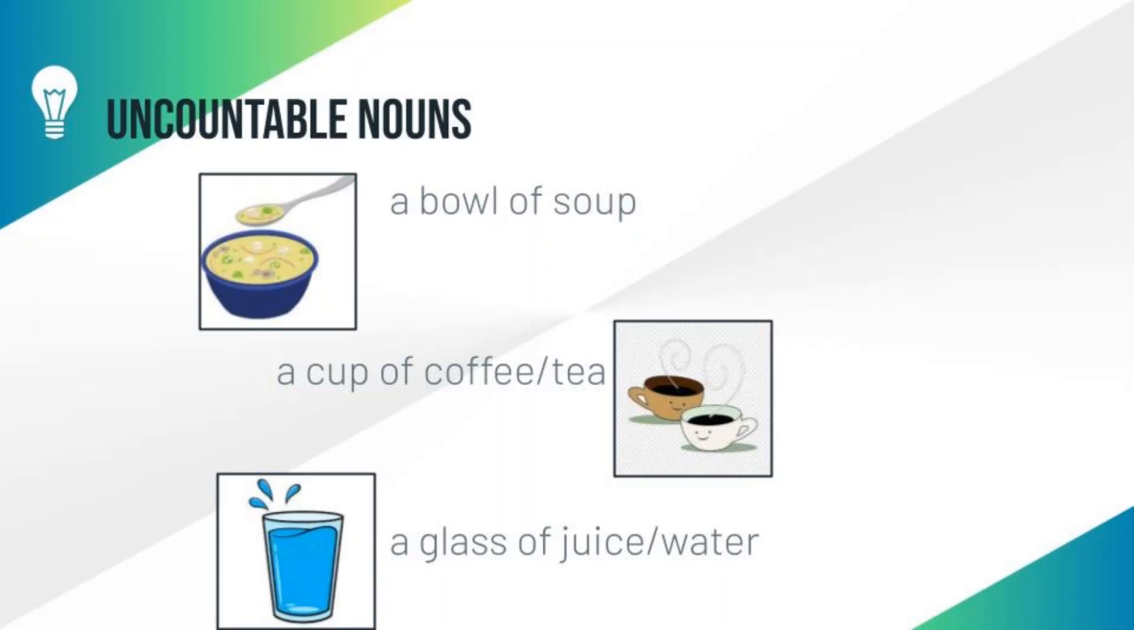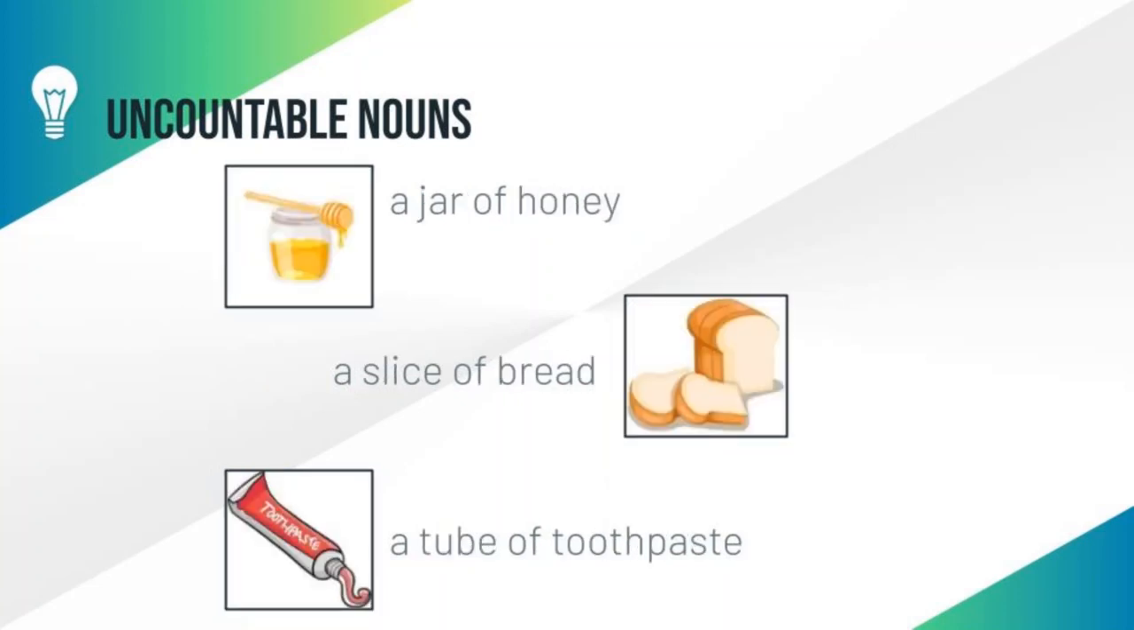This is the proper format for uncountable nouns. Okay, students, let us see some more examples of uncountable nouns. Look at the given example, that is a jar of honey. Students, honey is an uncountable noun. Can you count the honey? No, we can't, because honey is an uncountable noun. Instead, we can say a jar of honey.